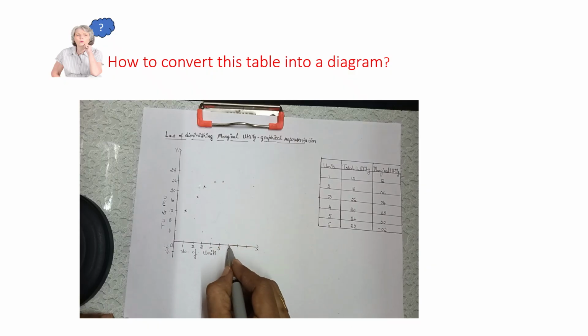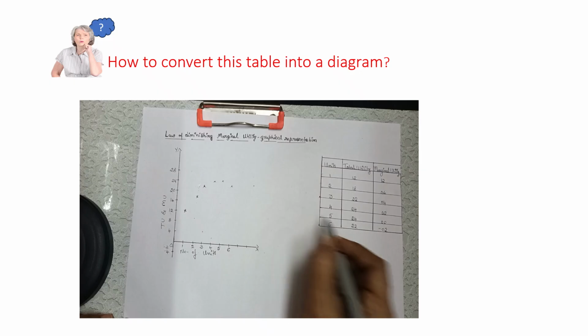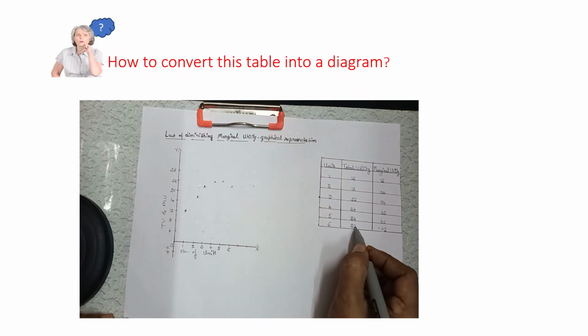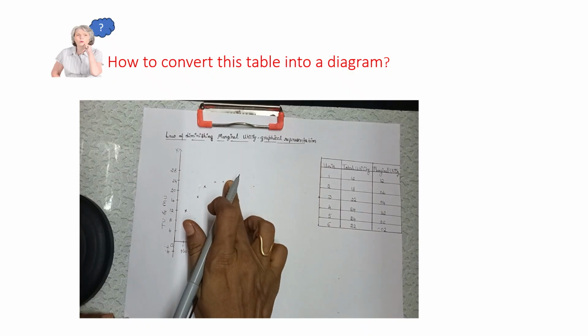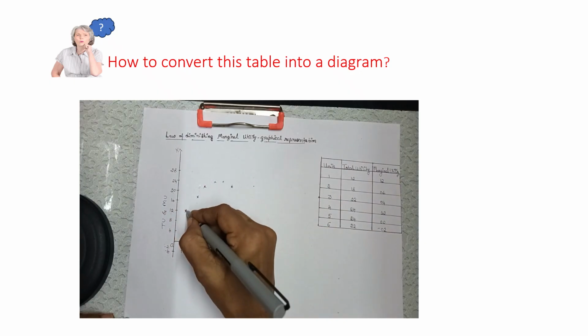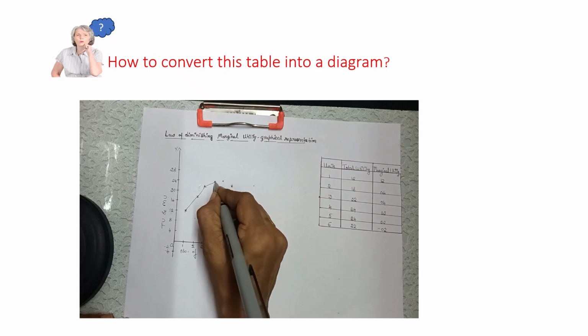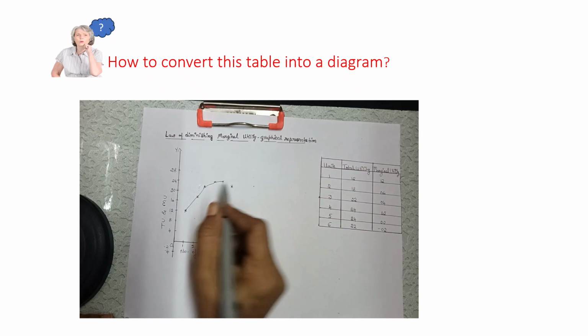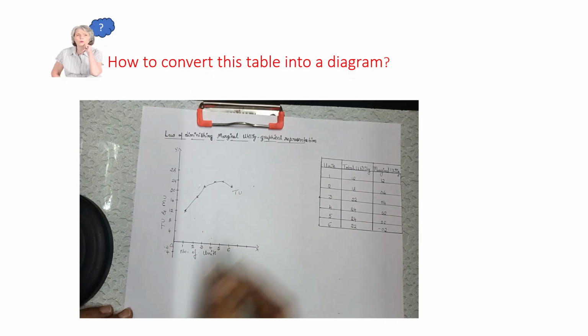When the sixth unit is consumed, the consumer gets the total utility of 22. That means when the sixth unit is consumed, total utility starts declining. So we can mark this here. Sixth unit is consumed, total utility of 22 here. When we join all these points, we will get a curve which is called the total utility curve, TU.